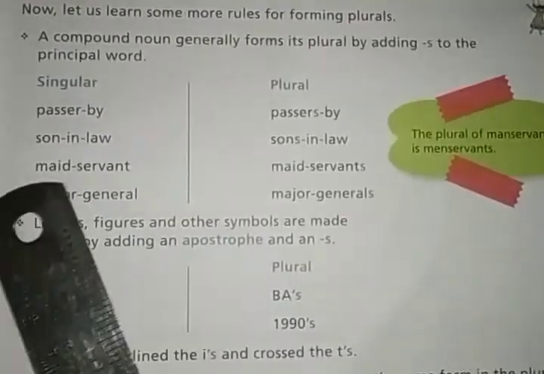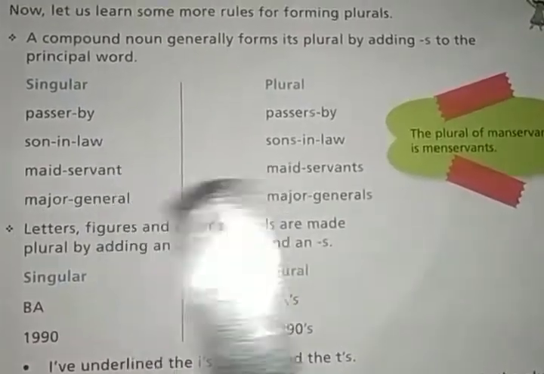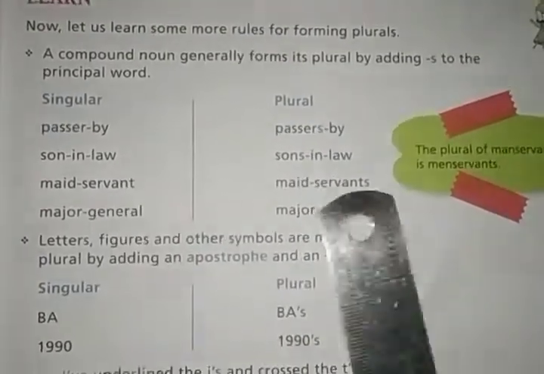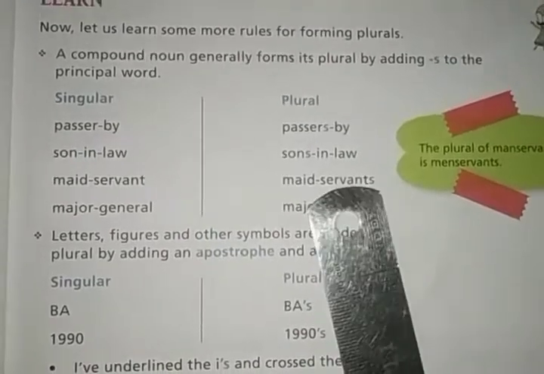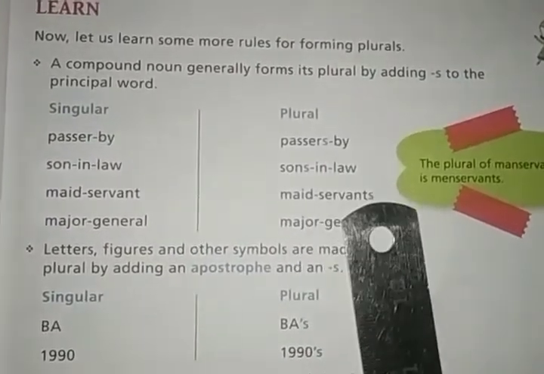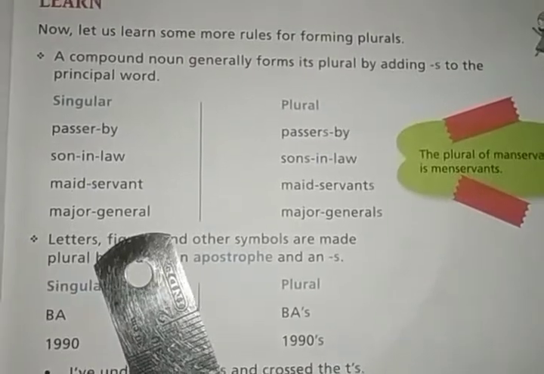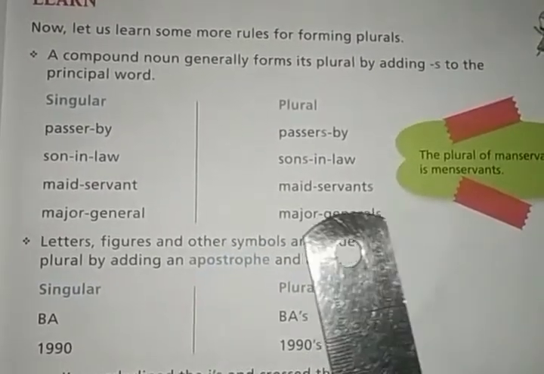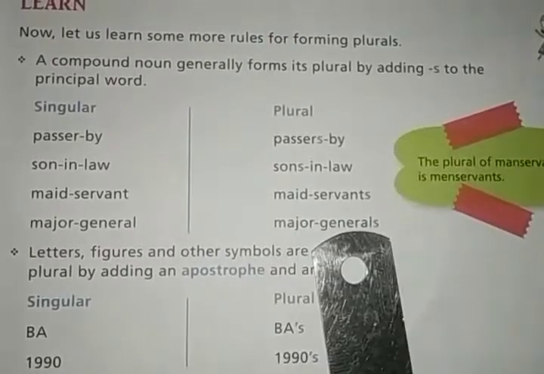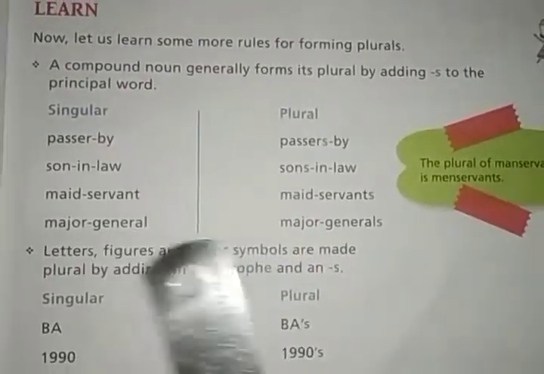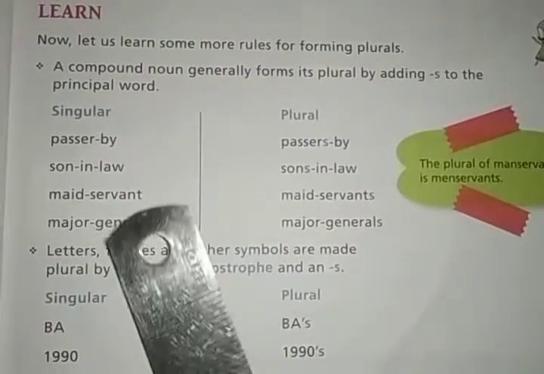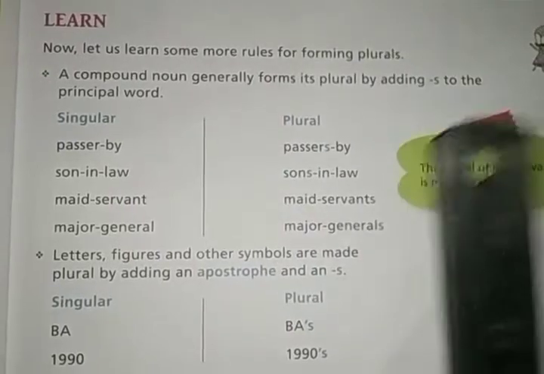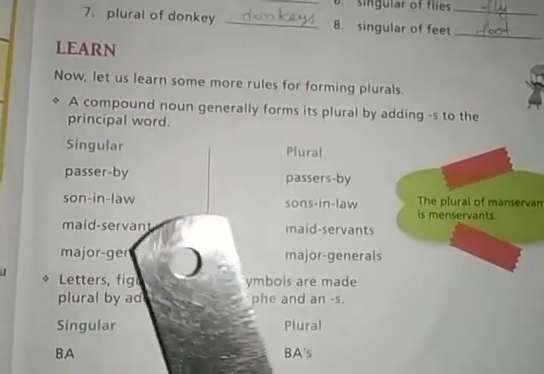Okay, maid servant, maid servants, the word servant is main. Okay, that is why s is added to the word servant and it becomes maid servants. Major general, here the principal word is general, that is why s is added to the word general and it becomes major generals. Okay, so these types of compound nouns can be converted into plural form by adding s to the principal word of the compound noun.